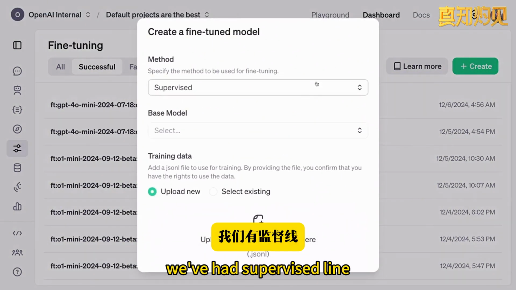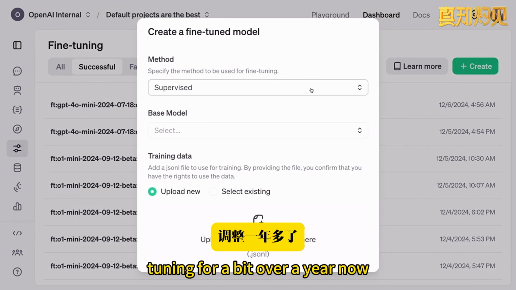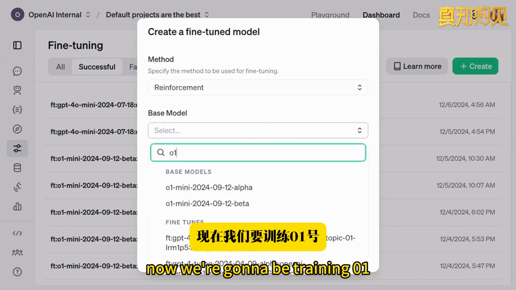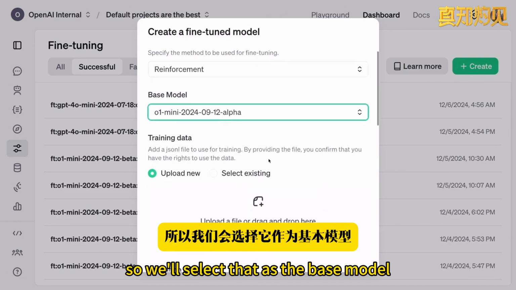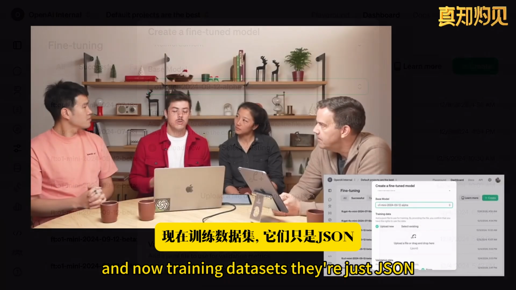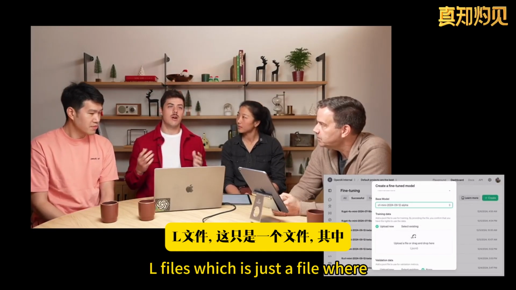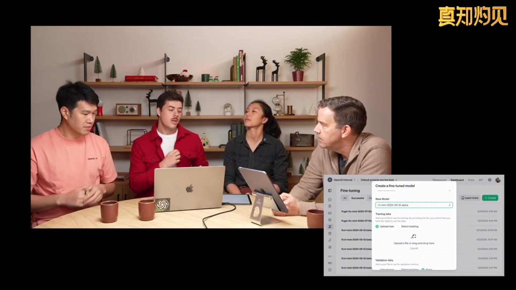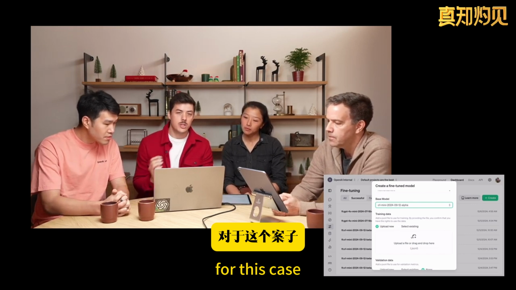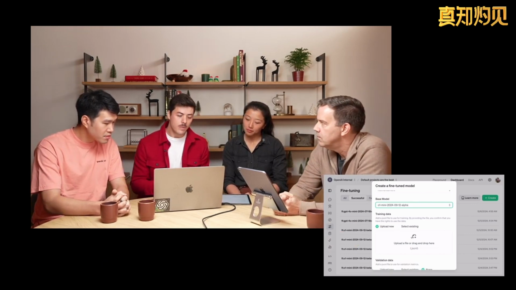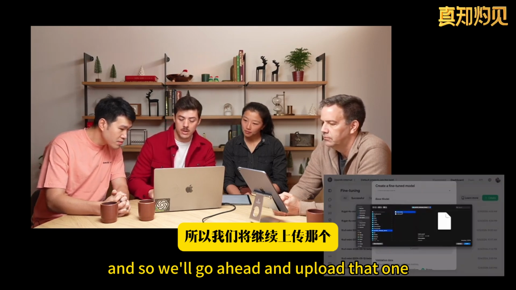We've had supervised fine-tuning for a bit over a year now. What we're going to do is select reinforcement fine-tuning. Now, we're going to be training O1, so we'll select that as the base model. And now we need to upload a training data set. Training data sets are just JSONL files, which is just a file where each line in the file is an example that you want the model to be trained on. For this case, Justin and his colleagues assembled a data set of about 1,100 examples. So we'll go ahead and upload that one.